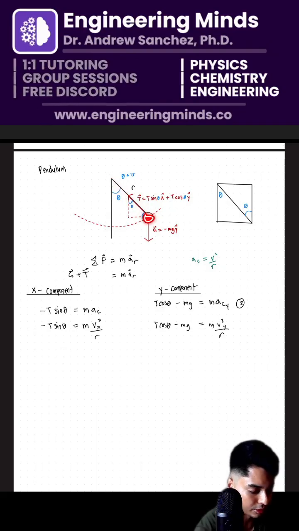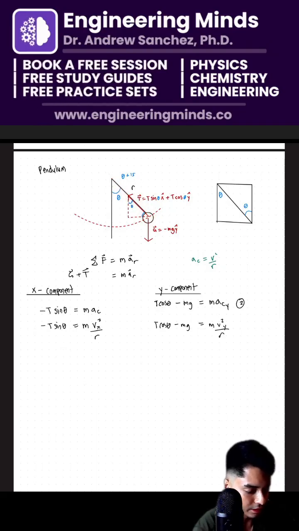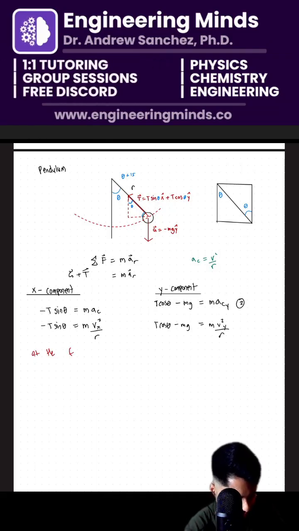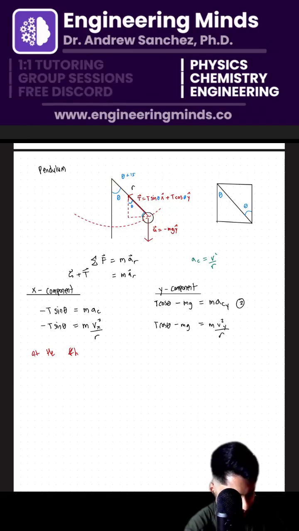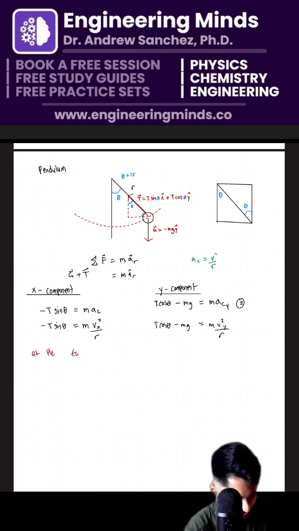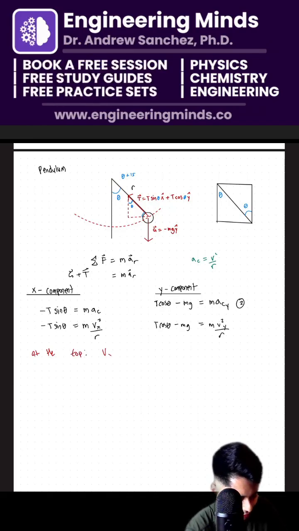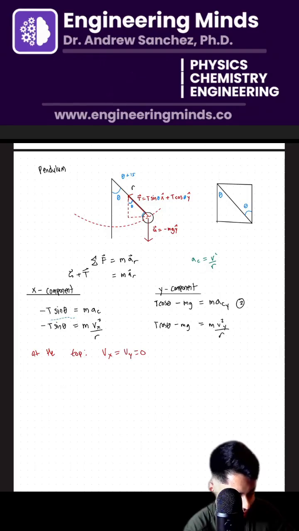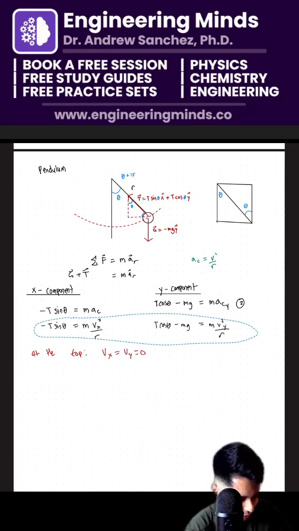Okay, so let's say it goes at the top. I thought you meant all the way at the top. Apologies. At the top, then my Vx and my Vy are 0, which means I can neglect those and cross those out.